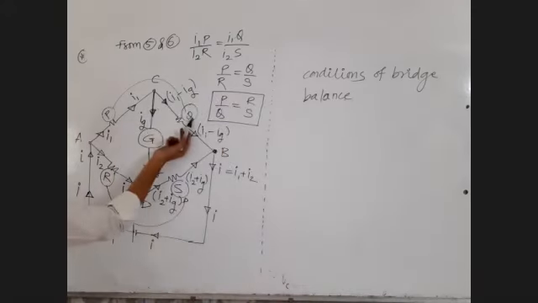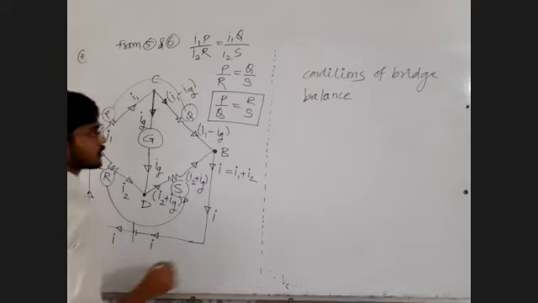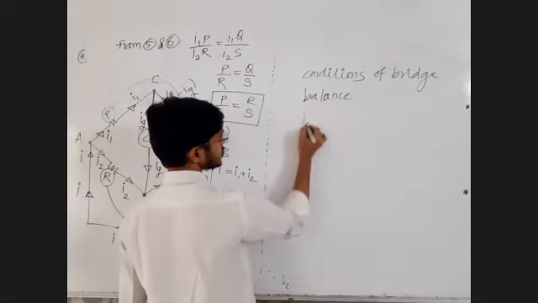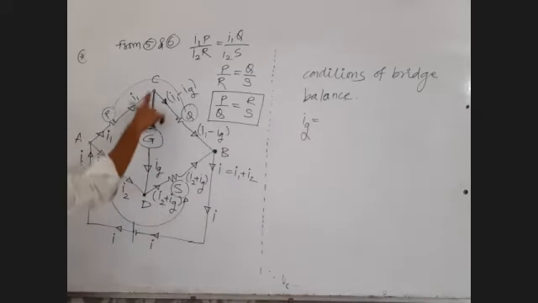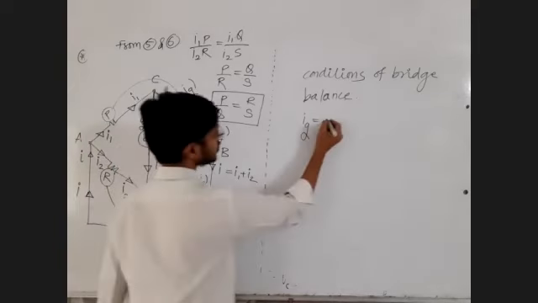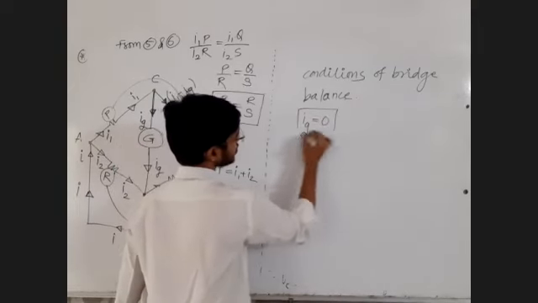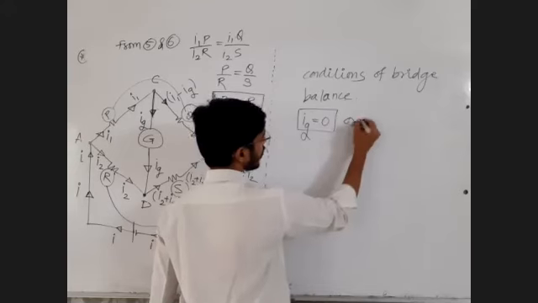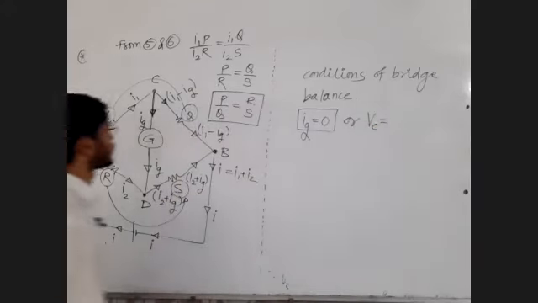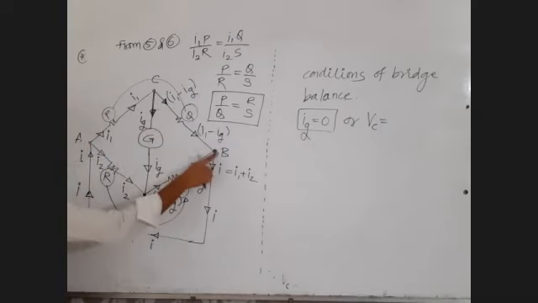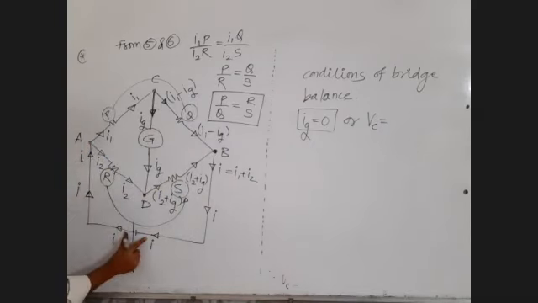This upon this is equal to this upon this, or one by one. First is current through this diagonal. Current through the diagonal resistor is equal to 0. That is generally called Ig is equal to 0. Or potential difference across the diagonal, not this diagonal. There will be potential difference because the battery is connected across the second diagonal.